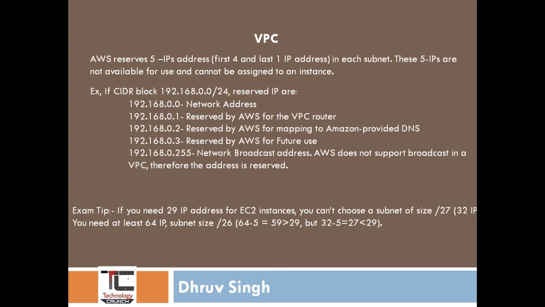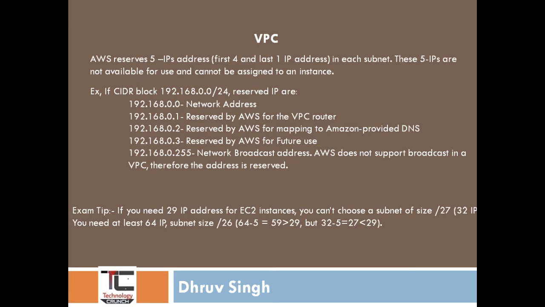Now an exam tip, there is a very common question which comes in the exam. So let's discuss. If you need 29 IP addresses for EC2 instances, you cannot choose a subnet of size /27.